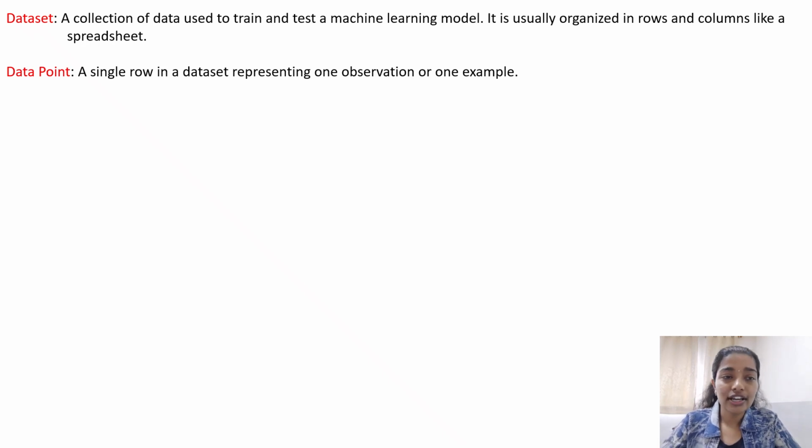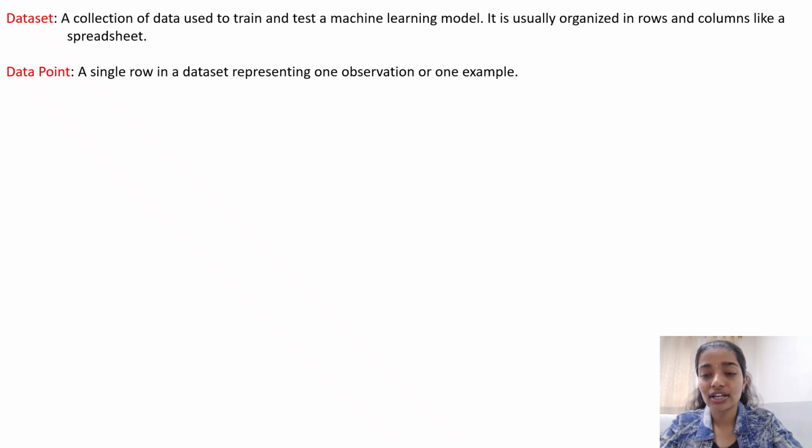Then the second one is data point. One single observation in that data set. A data set is a combination of rows and columns, so one data point is basically one row or one piece of information. Let us say it is a student table, and let us say I am the student. What will be one data point? That data point will be my name, Saili Kadam, which class I am from, which year I am from, and what course I am pursuing. So this will be the entire entry.